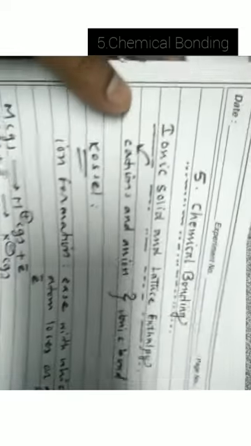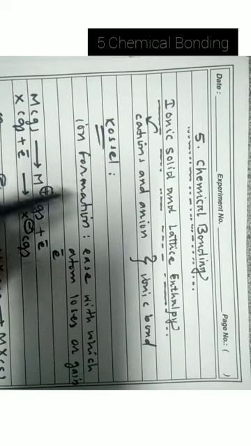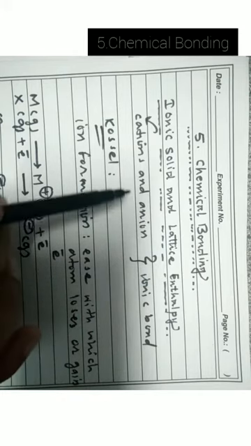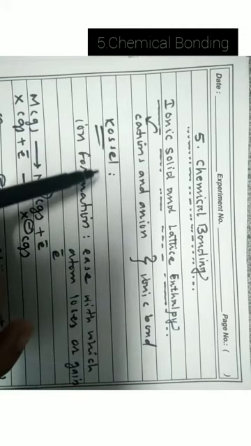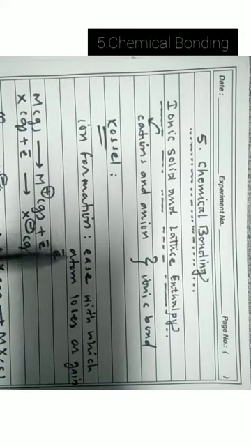Okay, we will once again see the overall revision. I'll start from page 1. Before discontinuing this video, we'll take a quick revision. Chemical bonding, ionic solids and lattice enthalpy. In an ionic solid, cations and anions are held together by ionic bond. The Kossel approach helps us understand the bonding between the ions of different elements.